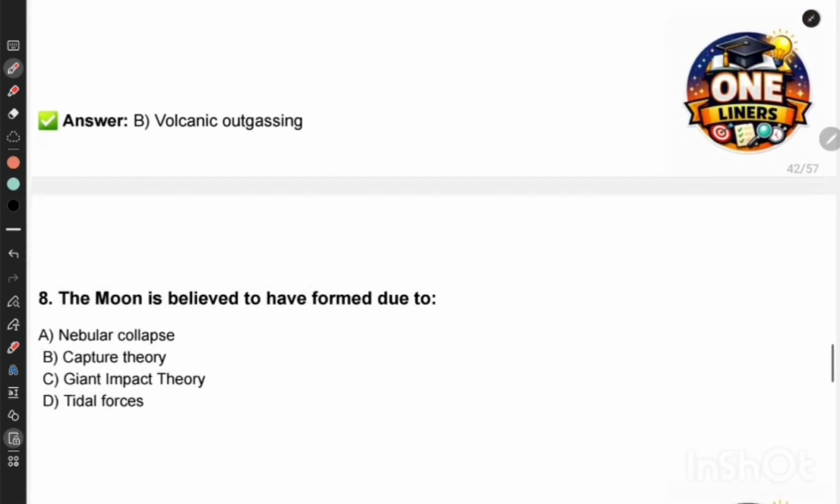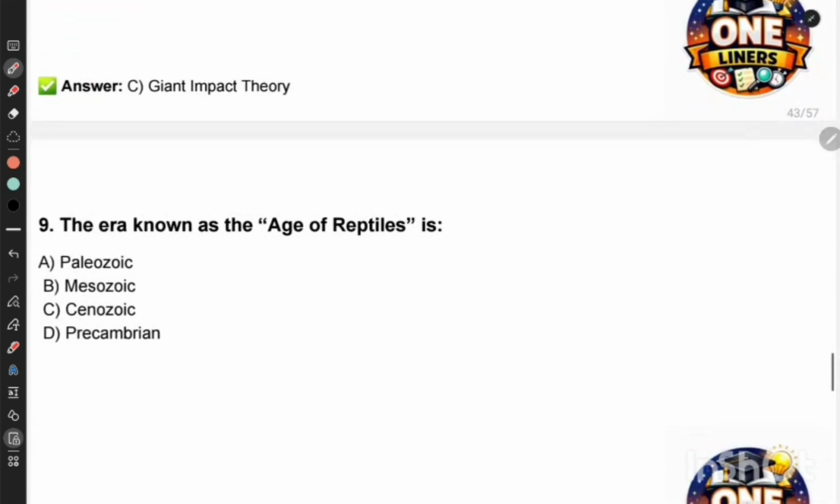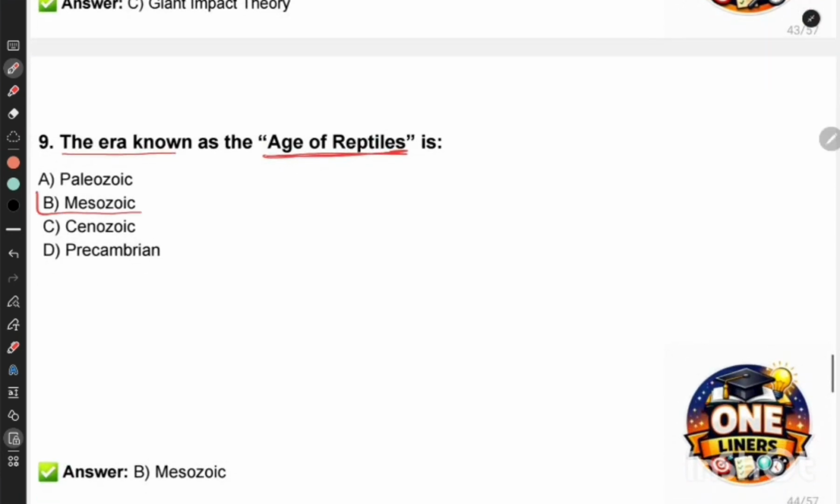Next question. The moon is believed to have formed due to nebular collapse, capture theory, giant impact theory, tidal forces. The correct answer is giant impact theory. Remember it. It has been asked many times that giant impact theory is related to moon formation. Next question. The era known as Age of Reptiles is. So the correct answer is Mesozoic era, right?